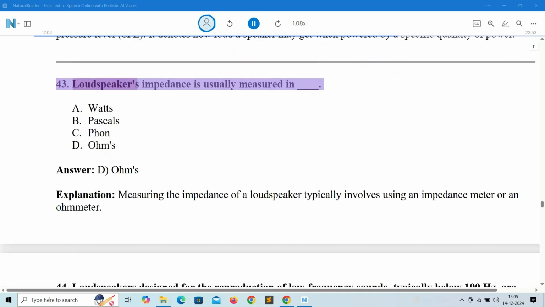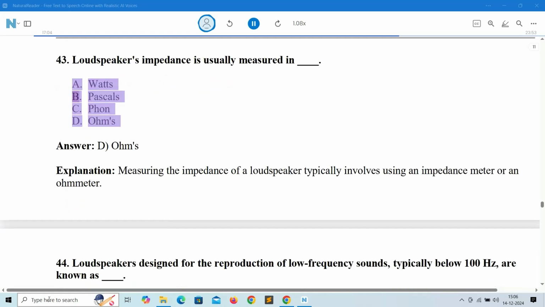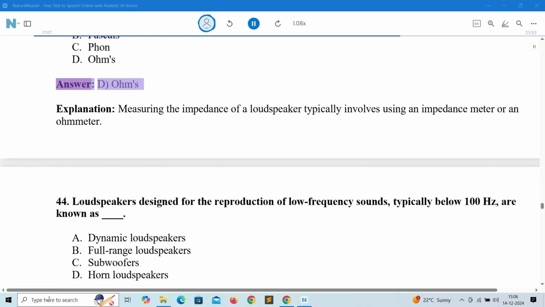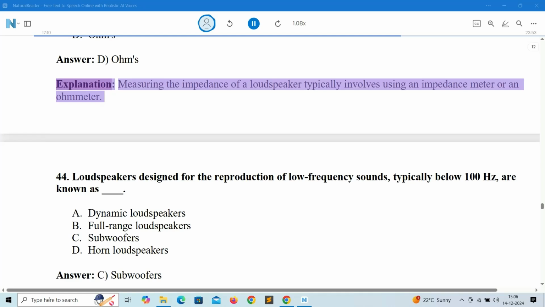43. Loudspeakers' impedance is usually measured in A. Watts. B. Pascals. C. Farads. D. Ohms. Answer: D. Ohms. Explanation: measuring the impedance of a loudspeaker typically involves using an impedance meter or an ohm meter.